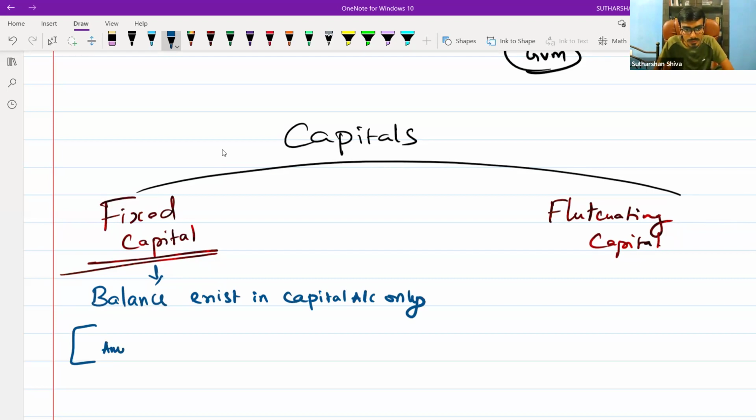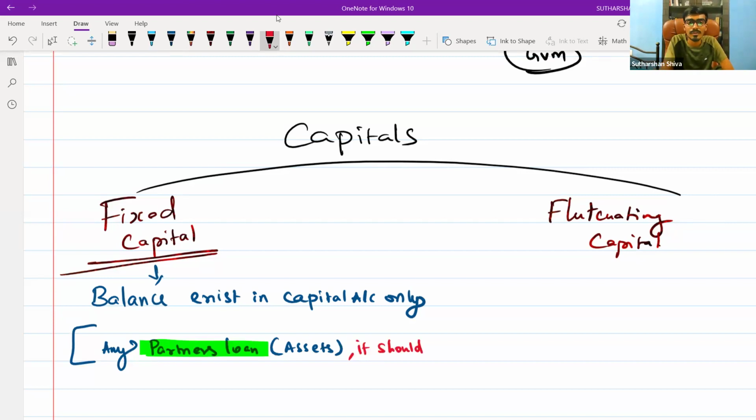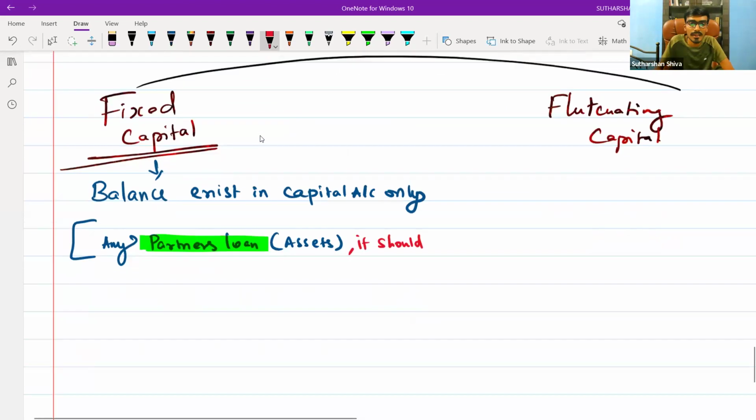Suppose any partner's loan appears on the asset side. It should be reduced, you should set it off, and then take the capital ratio.